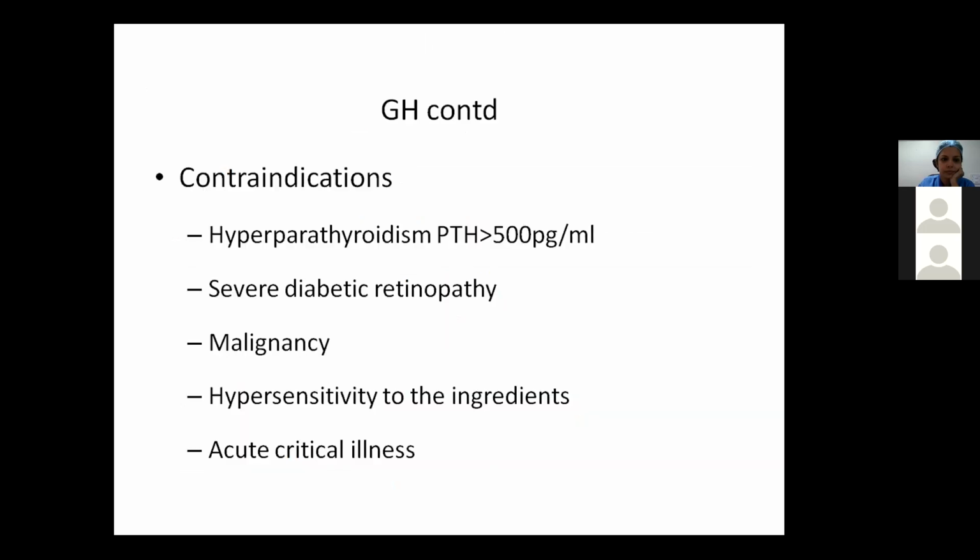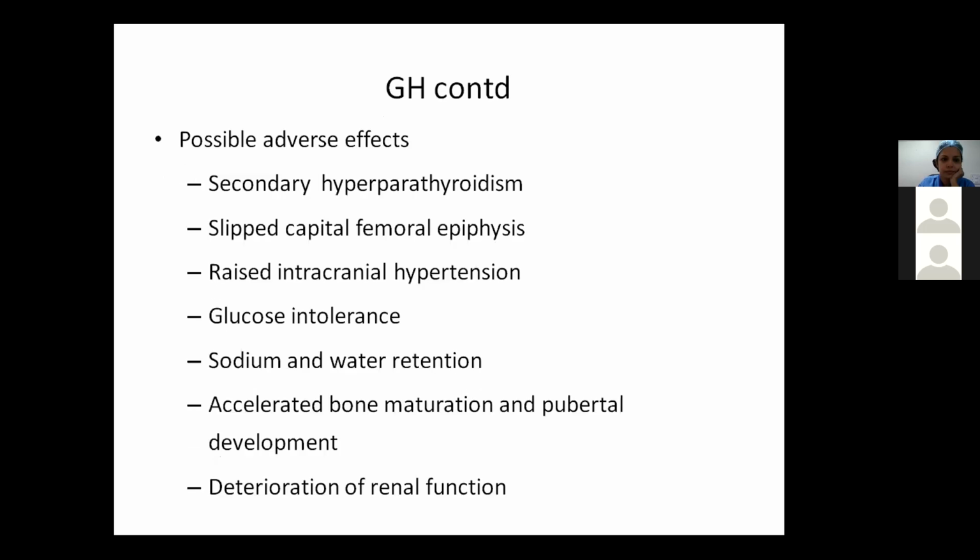Contraindications for growth hormone are hyperparathyroidism, severe diabetic retinopathy, malignancy, hypersensitivity to the ingredients which are used in the injection, or any acute critical illness. Now, these are only possible effects, because none of the studies have shown these to be seen after using growth hormone treatment, but these are just a caution, and we have to be vigilant of these side effects, like secondary hyperparathyroidism.